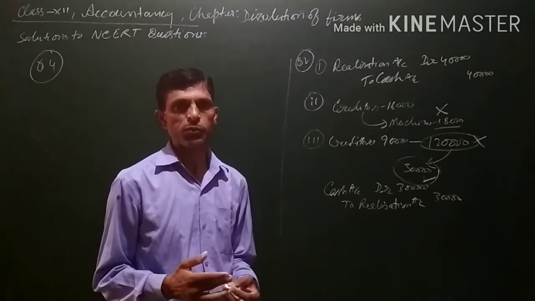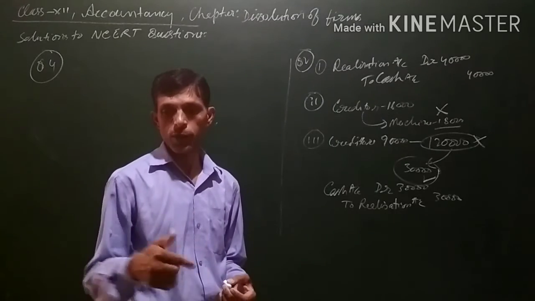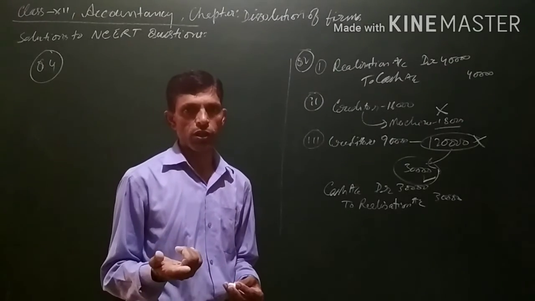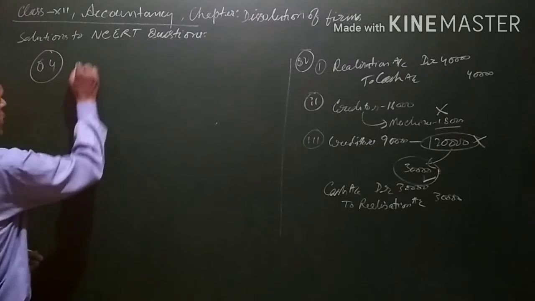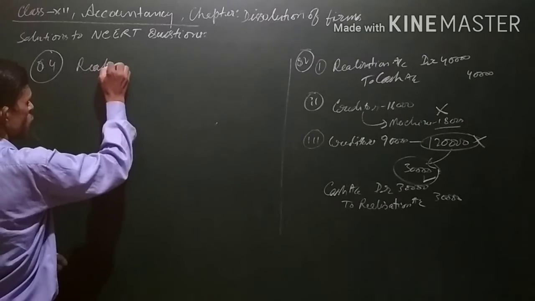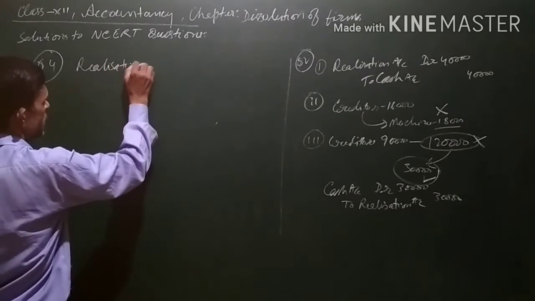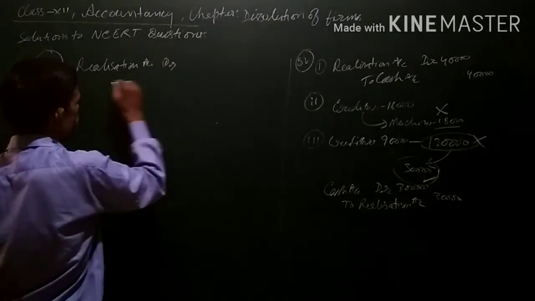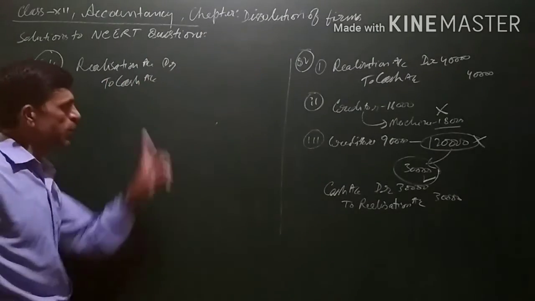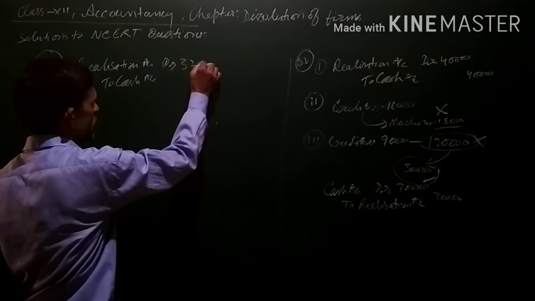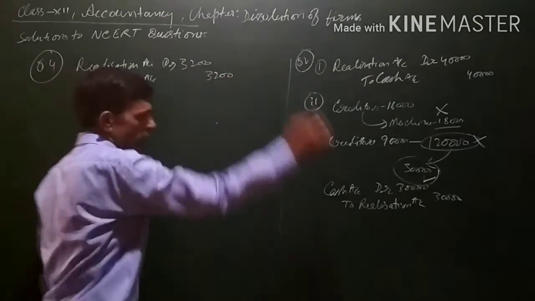If the firm is paying a liability which is unrecorded, it is an expense, and for expenses and losses we have to debit. Realization account is a nominal account. For this, realization account will be debited, that is, realization account debit to, and payment is made by cash or bank account, which will be credited. 3,200 is being paid for unrecorded liability.